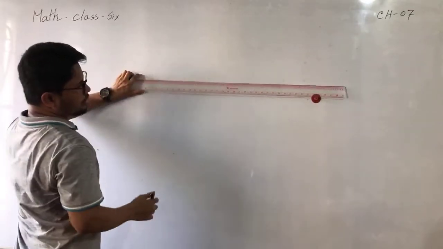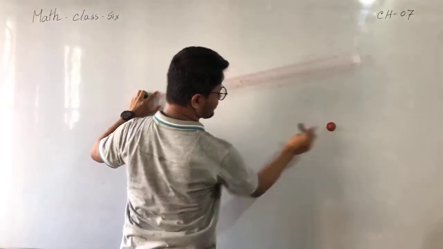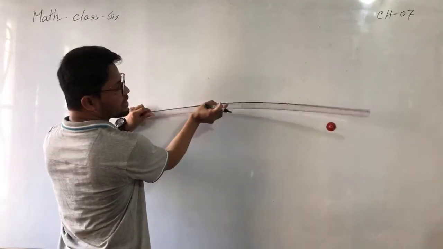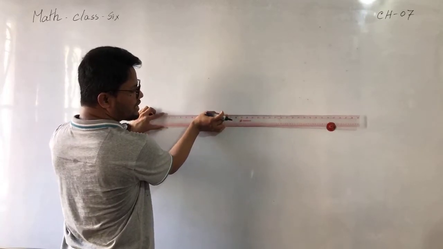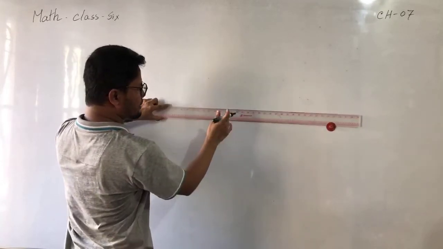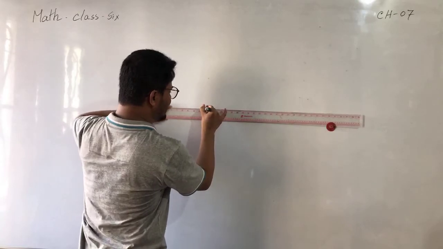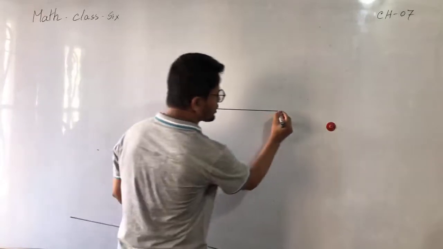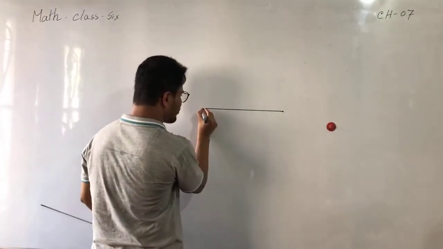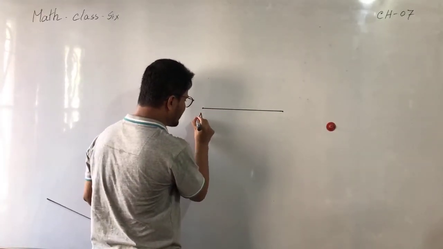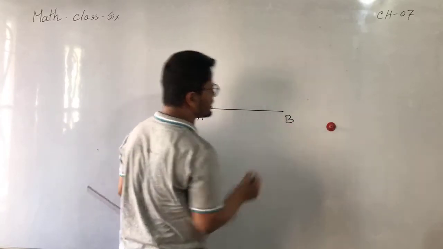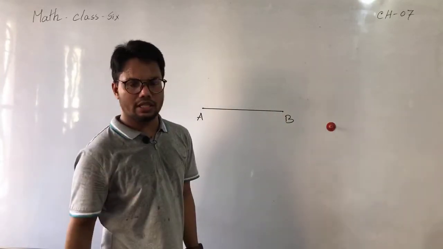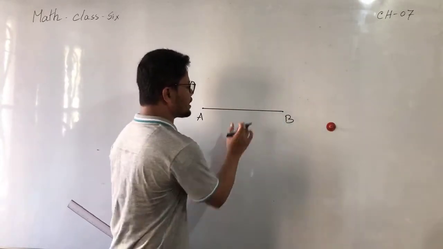So, I think we should take here, like this is the first line, and sometimes the measures of the line segment may be mentioned, like maybe 4 centimeters, 7 centimeters, 6 centimeters, 10 centimeters. As per the question requirement, you have to take the line segment here. If the requirement is 10 centimeters, by doing the measures you have to find this one as 10 centimeters. And the first requirement, like copy this line segment. The first information, copy this line segment.